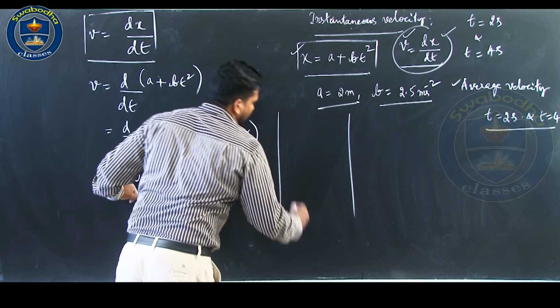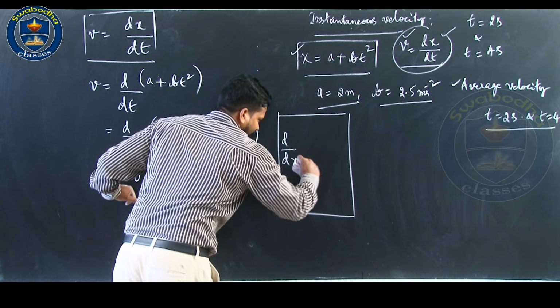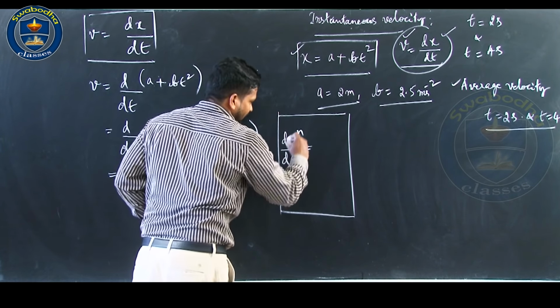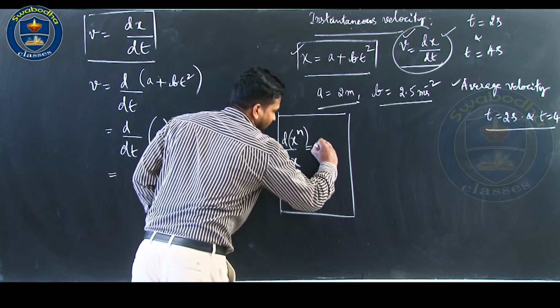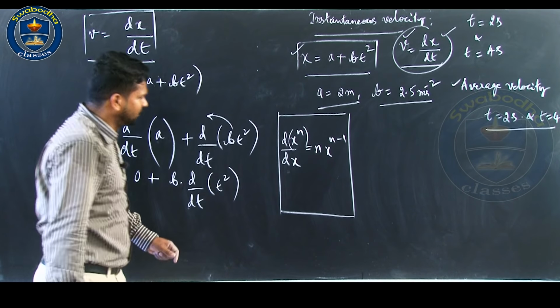So, differentiation of t square. You must know the formula. d by dx of x to the power n, differentiation of x to the power n with respect to x, will be n into x to the power n minus 1. This is the formula.